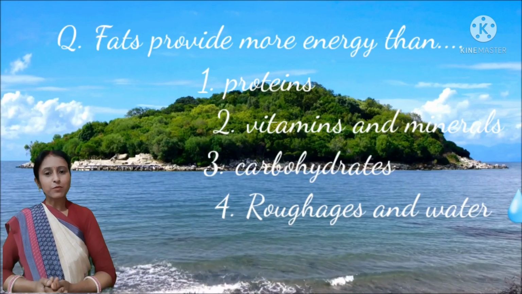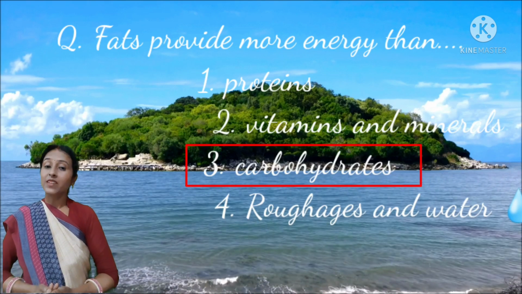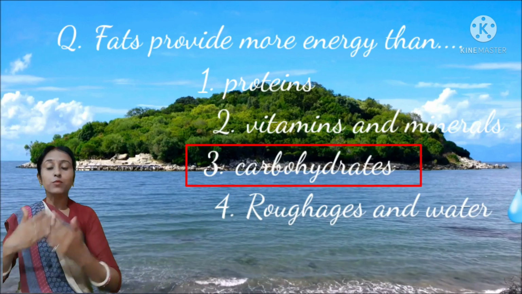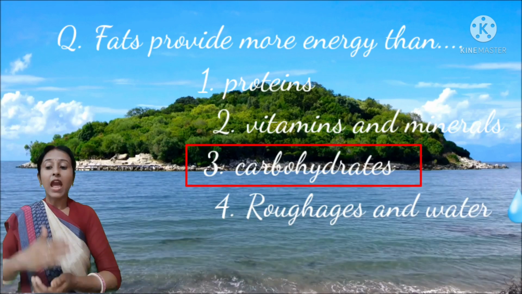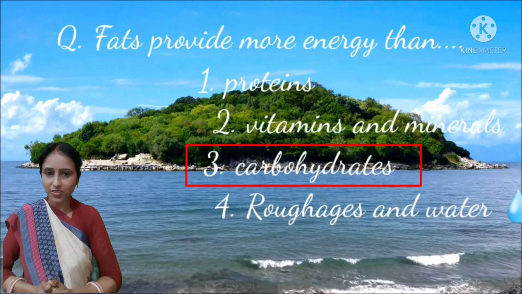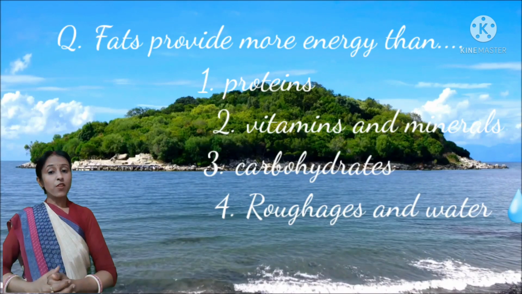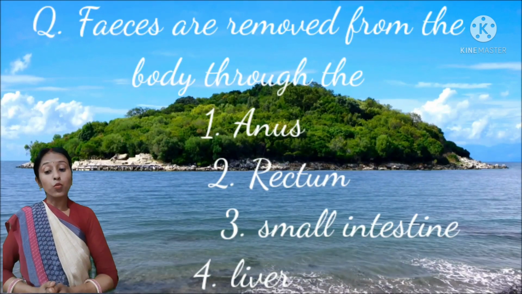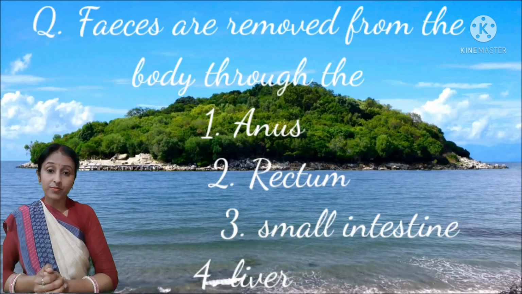So what is the correct option for this? Carbohydrates. Yes, because carbohydrates and fats both are the energy giving food, and fats provide more energy than carbohydrates.